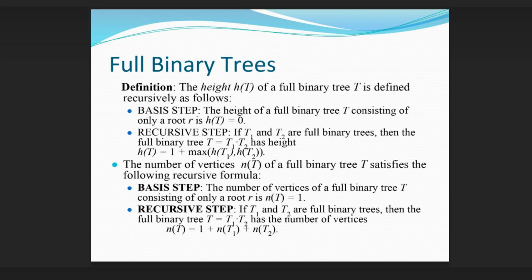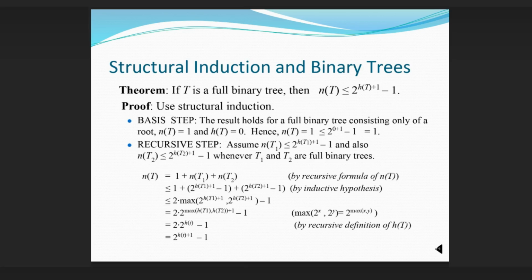The number of vertices n(T) of a full binary tree T satisfies the following recursive formula. Basis step. The number of vertices of a full binary tree T consisting of only a root r is n(T) equals 1. Recursive step. If T1 and T2 are full binary trees, then the full binary tree T equals T1 T2 has the number of vertices n(T) equals 1 plus n(T1) plus n(T2). Structural induction and binary trees theorem. If T is a full binary tree, then n(T) is at most 2^(h(T)+1) minus 1.